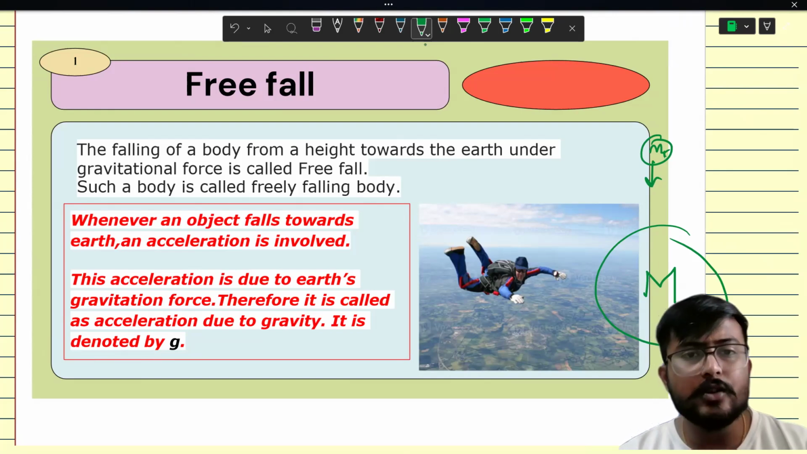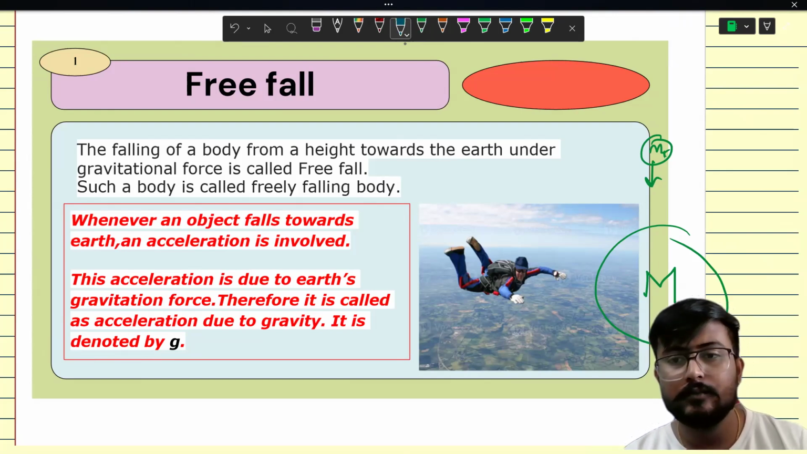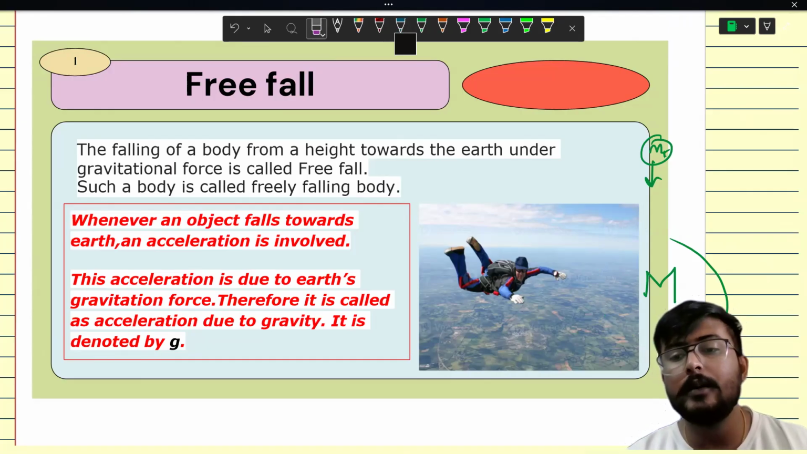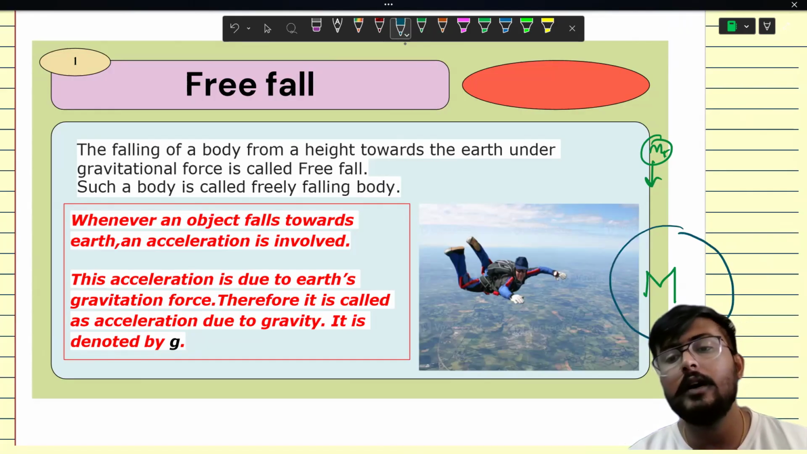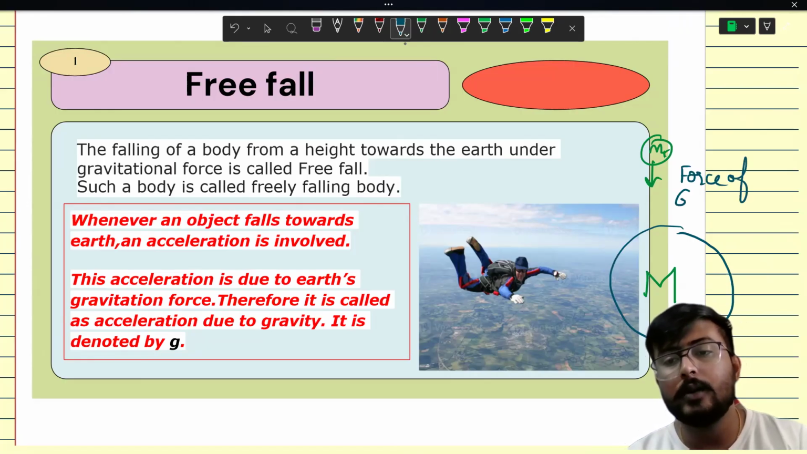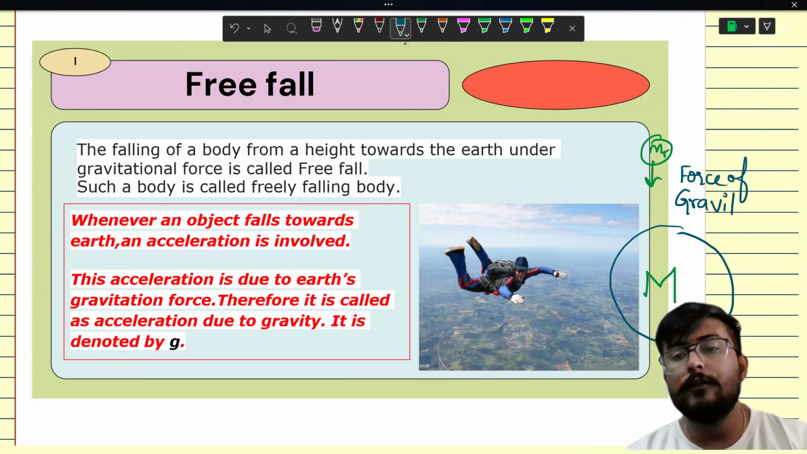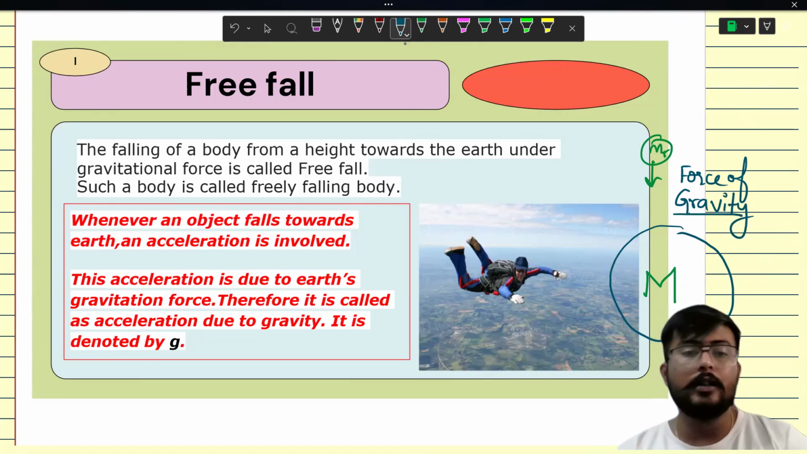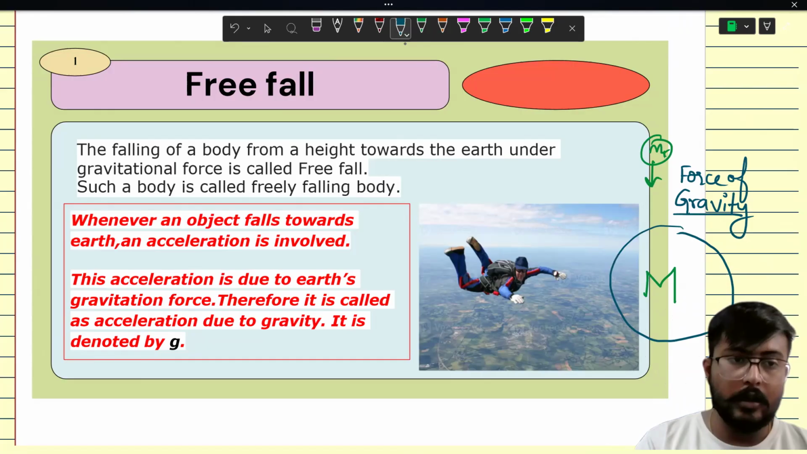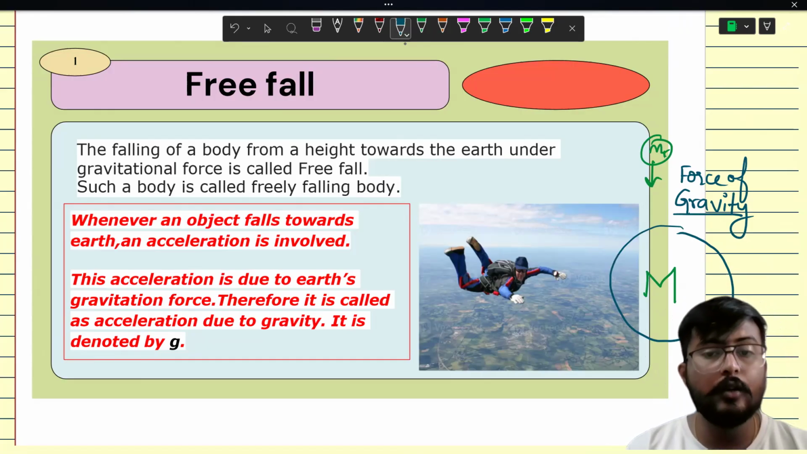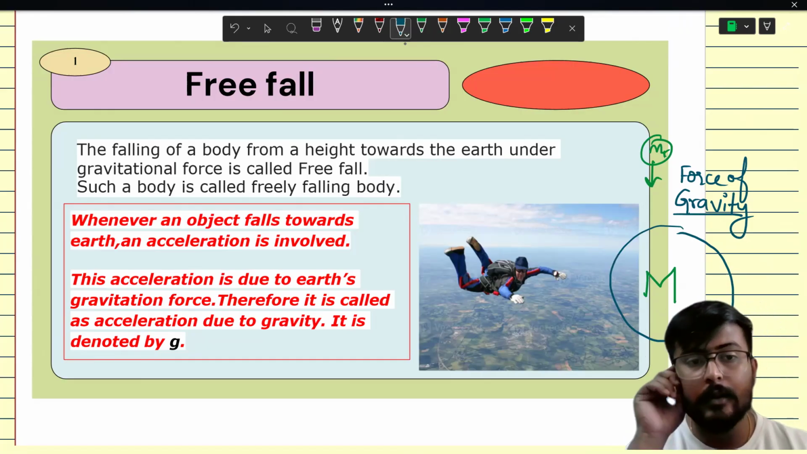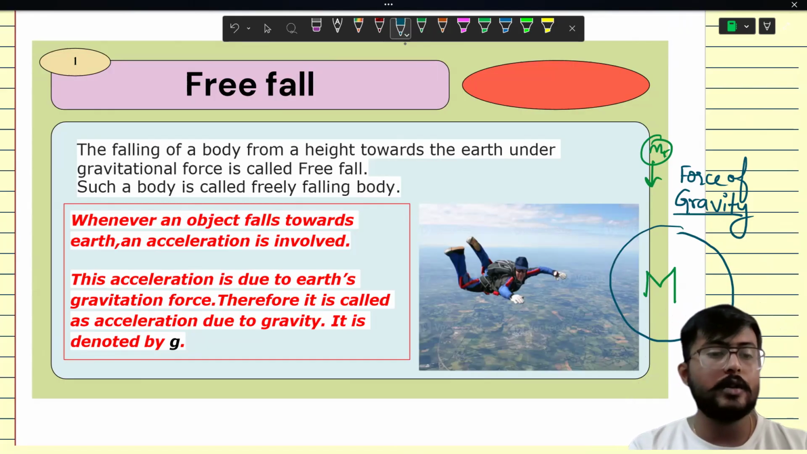So, which force is actually attracting it? The gravitational force. The gravitational force applied by whom? Applied by our earth. And that force is also called the force of gravity. What do we call it? Gravity. The force applied by earth on any object above it is called the force of gravity.